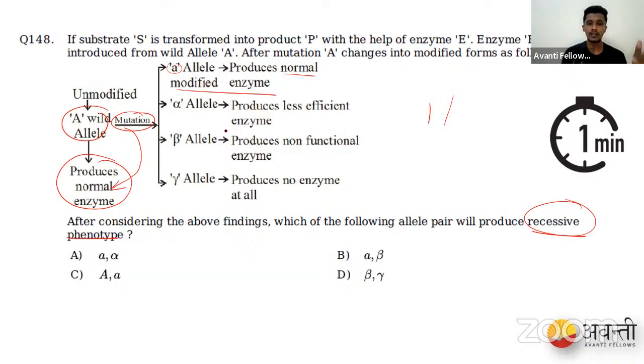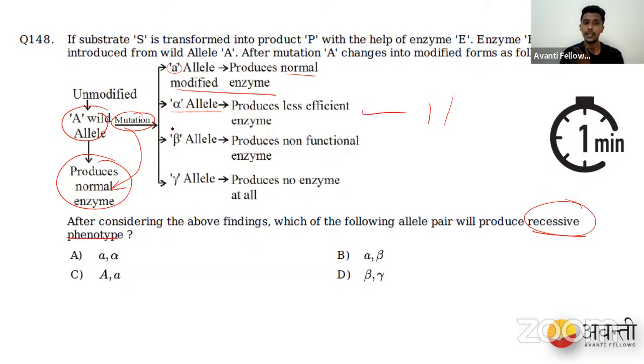All right. Another allele: if the normal allele goes with another allele, let us say the alpha allele goes with the wild allele, it produces a less efficient enzyme. The enzyme is produced, but the enzymatic activity might not be 100%, even 40% efficiency. That means something is happening, right? So that is also not a recessive character that we can consider.